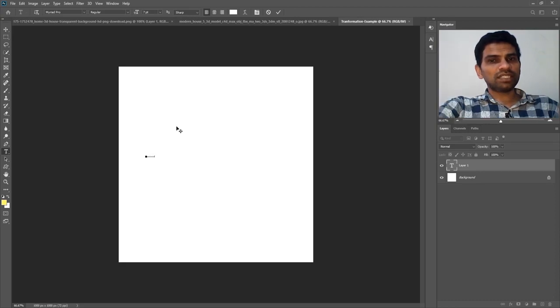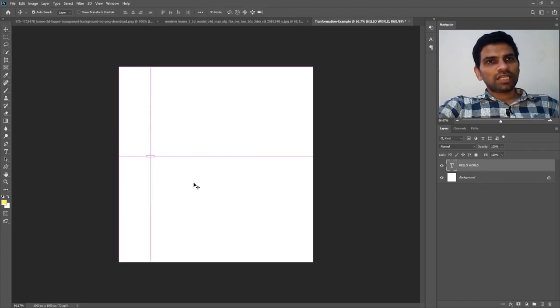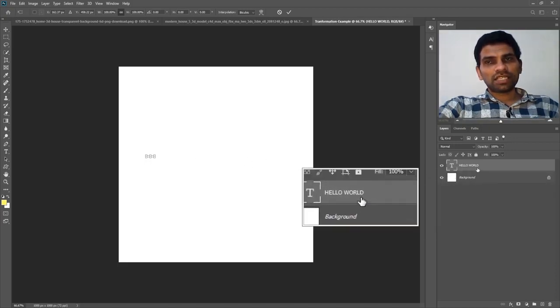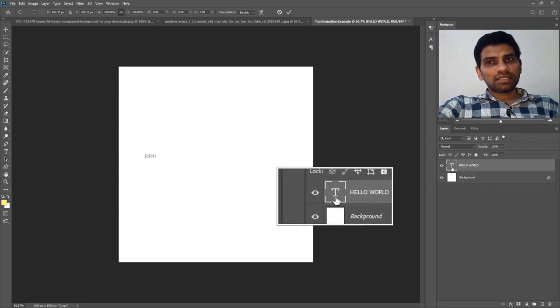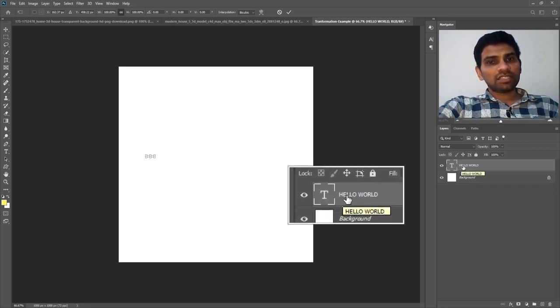By pressing and holding down shift on my keyboard, I can capitalize all the characters. Now I will go on the toolbar and select the move tool and press Ctrl T on my keyboard for the transformation boxes to appear around the text. If you look right on the layers panel, you can see a new layer of text is created. You can tell this because there is this T. Wherever there's a T symbol, that always means text or type.